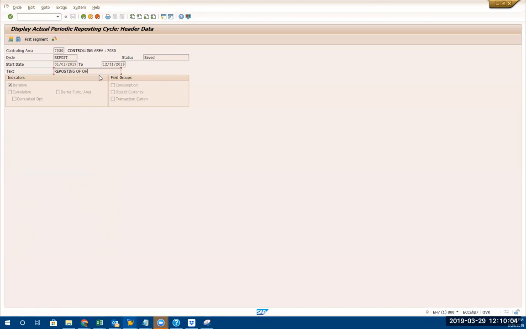It's called iterative. What is iterative? Iterative means repeated, repetitive.